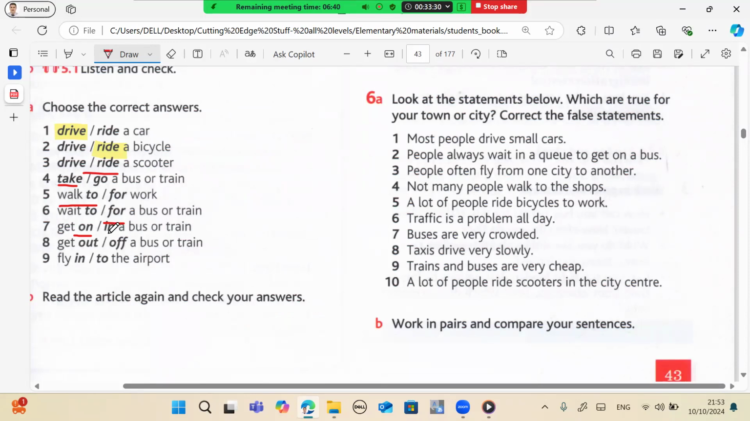Get on. Get on a bus or a train. Get on means ride. Get on a bus or a train. Type: get on a bus or a train.